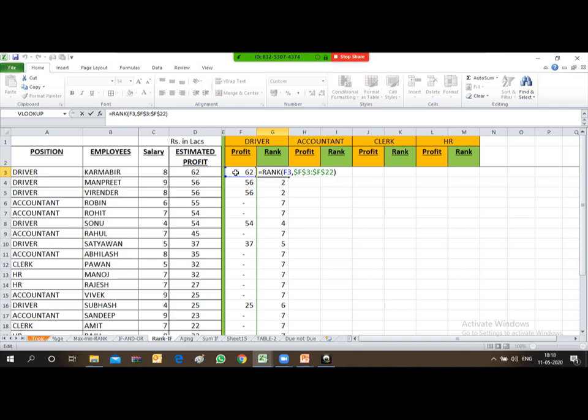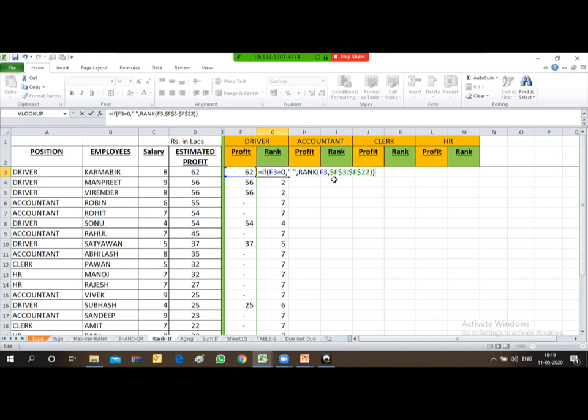What I'll type over here: if profit is equal to 0, then put space, otherwise provide rank. So now I close the bracket, and it's just a simple IF: if it is 0, don't calculate, otherwise calculate.